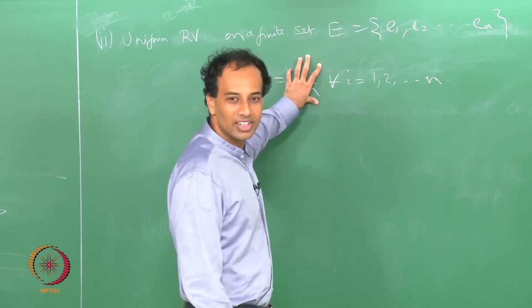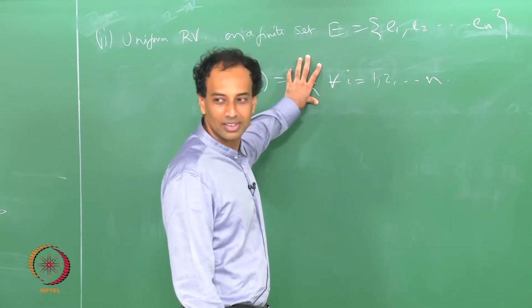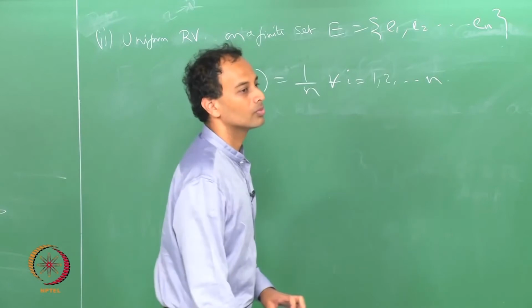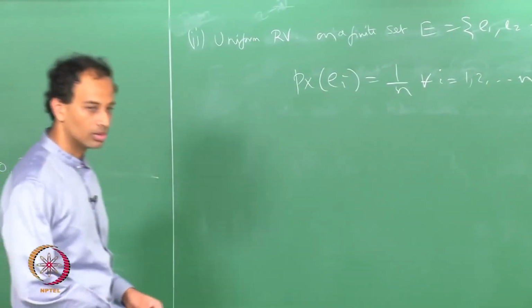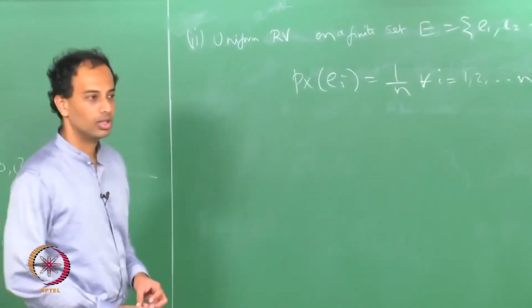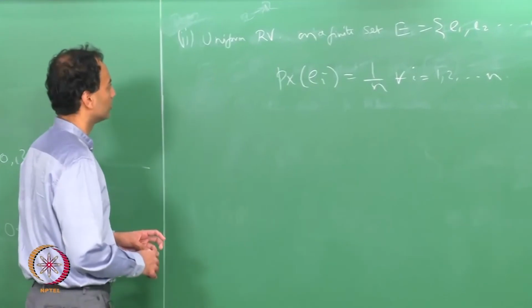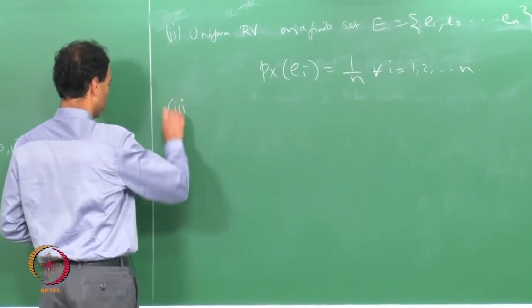So, countably infinite is a no go for uniform measure. If you have an uncountable set, you can put a uniform measure, that is a different story. There is no way to define a uniform random variable on a countably infinite set. Okay, so that is also a simple example.